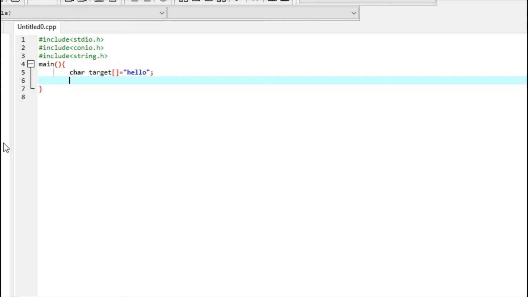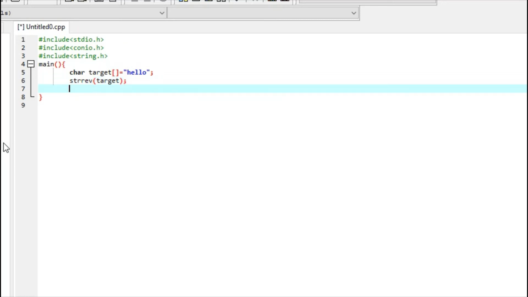I can just write strrev, and inside it I will pass the array target, and the string hello will be reversed. Just print it. It will reverse it and assign it to the same variable.